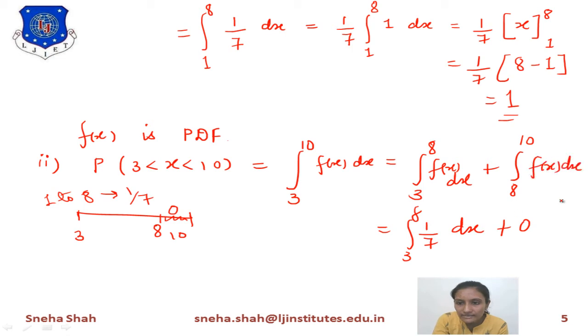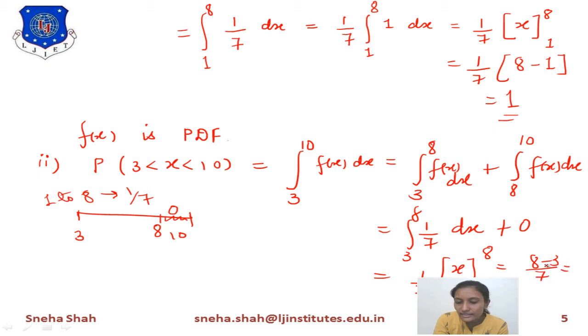The integral from 8 to 10 of f of x dx equals 0. Now if we simplify this term, 1 by 7 is a constant, so it will be outside of this integration. Over here the term becomes 1 and the integration of 1 equals x. Now its range is 3 to 8. It means 8 minus 3, higher limit minus lower limit, divided by 7.